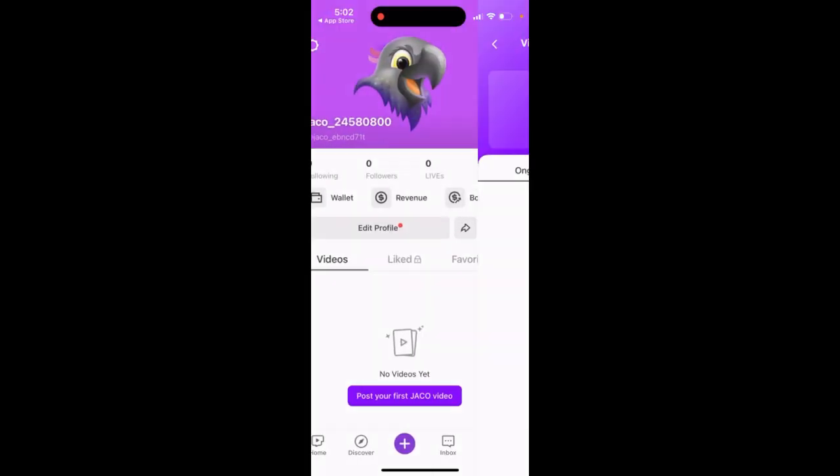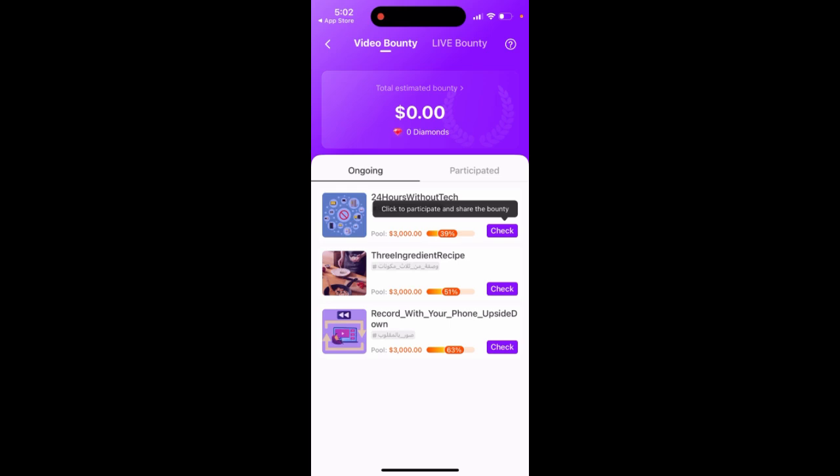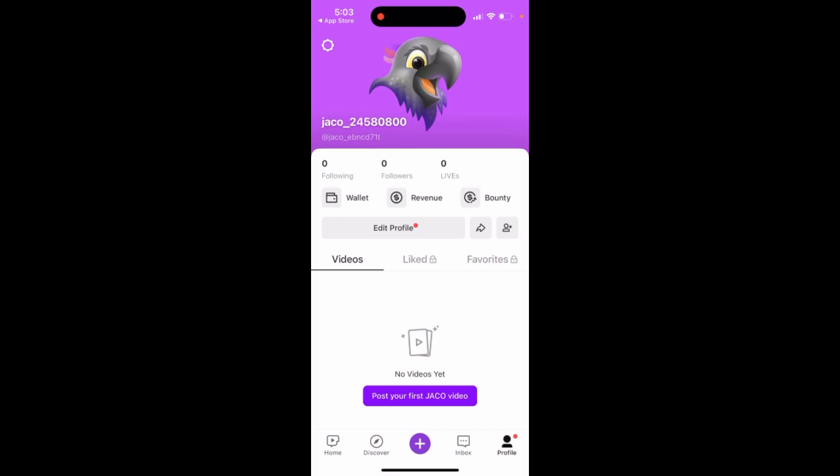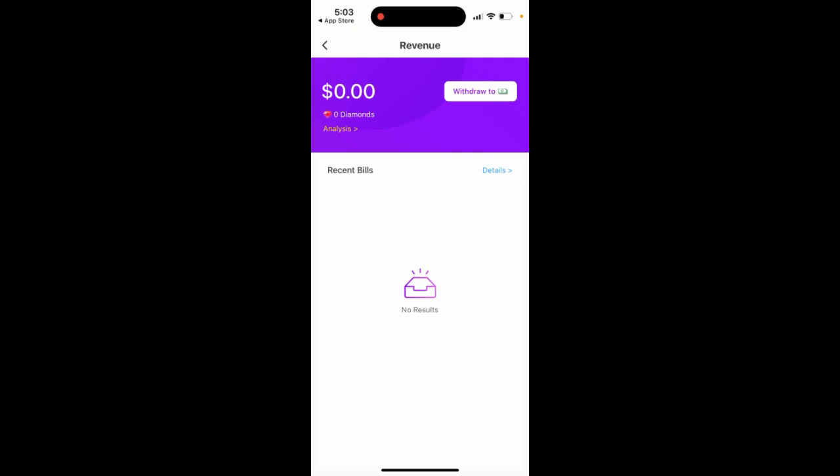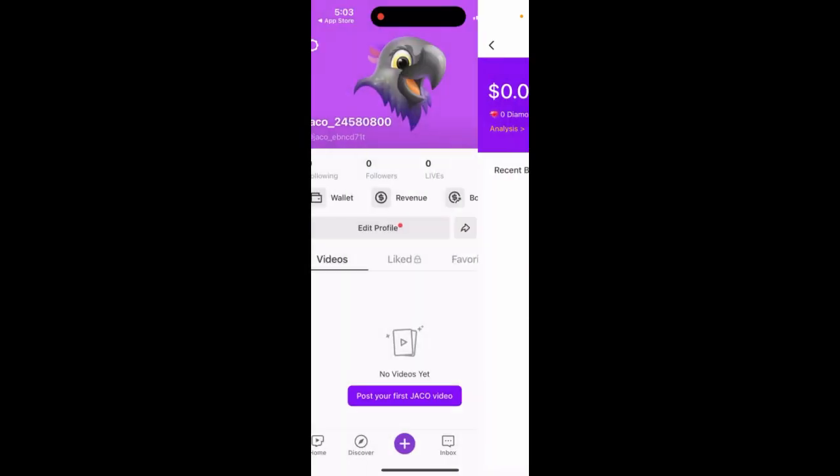And you can also earn revenue in this app. You can get some bounties, just participate in some video bounties, and then you have your wallet where you can get coins, and if you're a creator you can earn revenue and withdraw it. So yeah, that's the app.